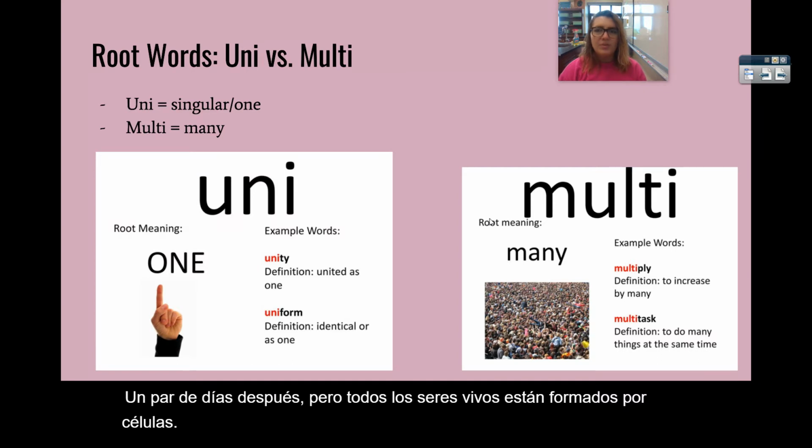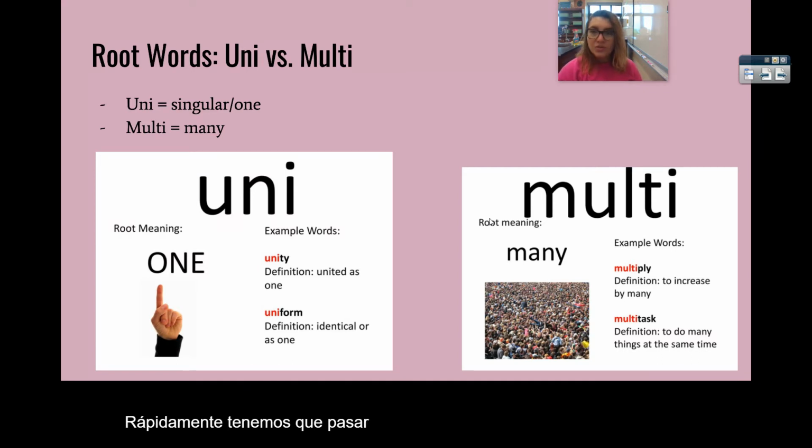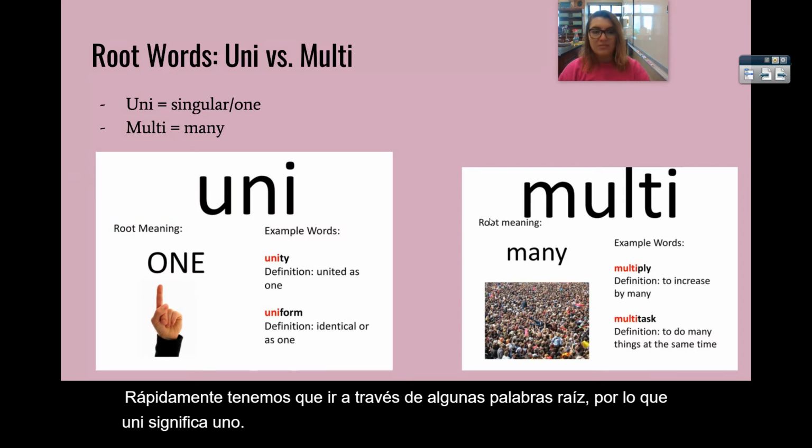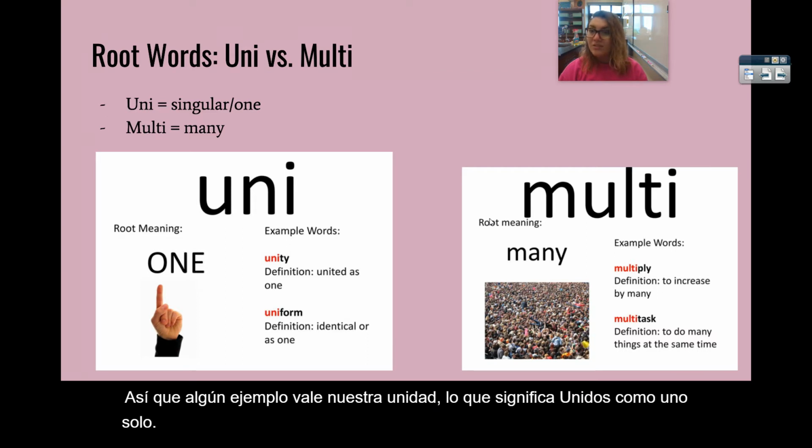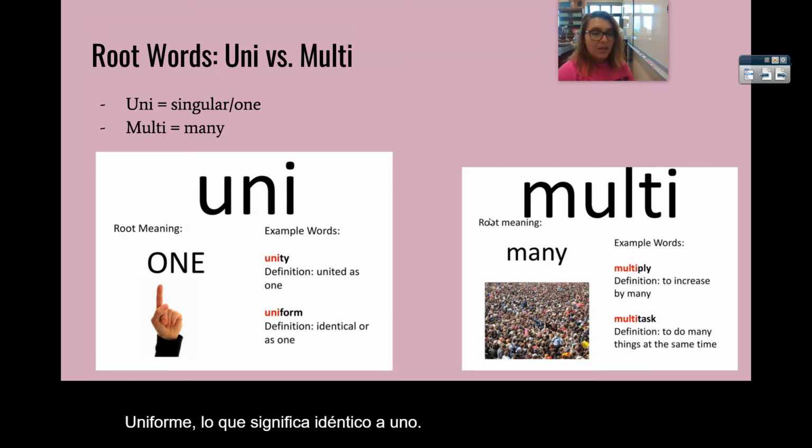Quickly, we need to go through some root words. Uni means one. So some example words are unity, which means united as one, and uniform, which means identical as one. Multi means many. So for example, multiply means to increase by many. All right, so uni, one, multi, many.